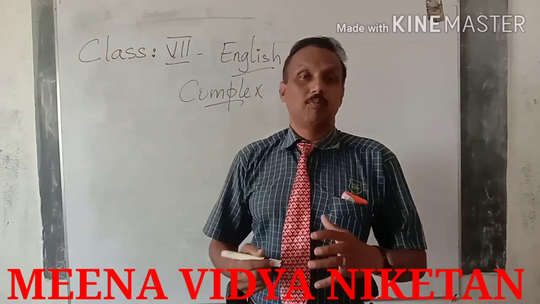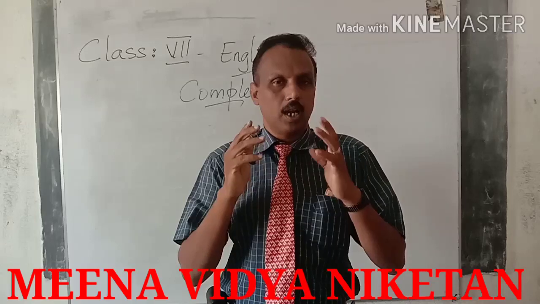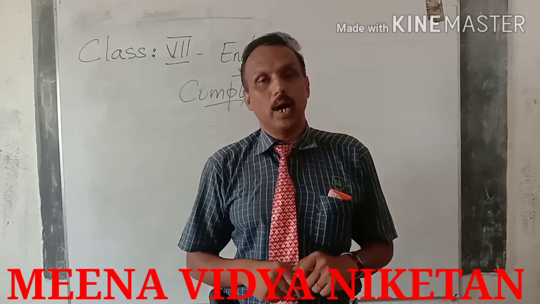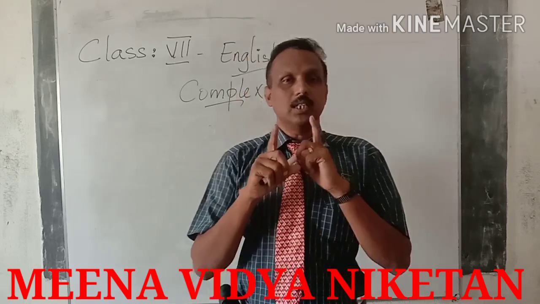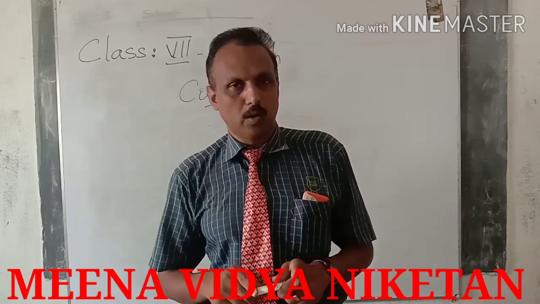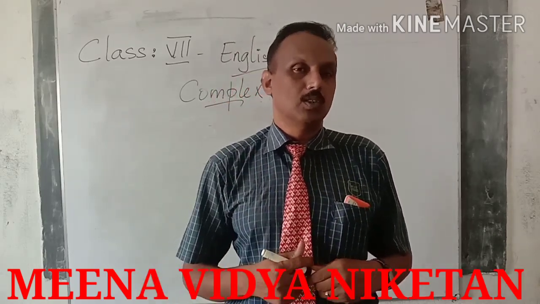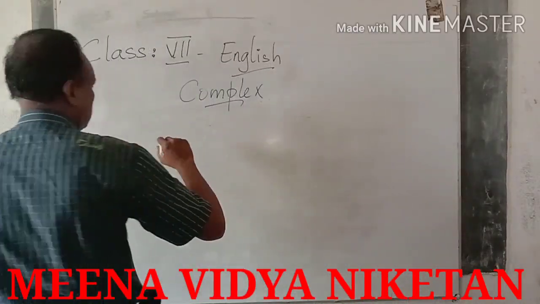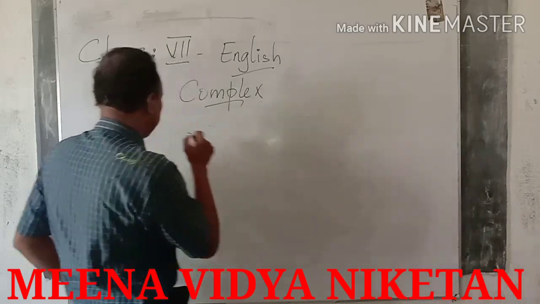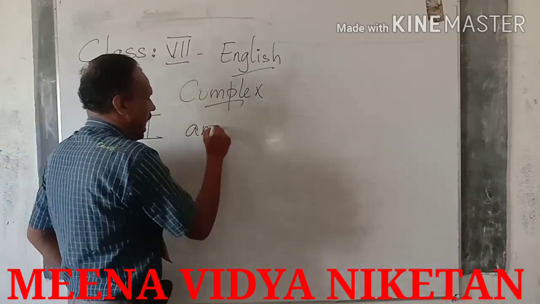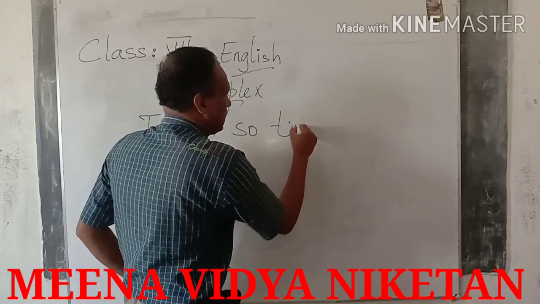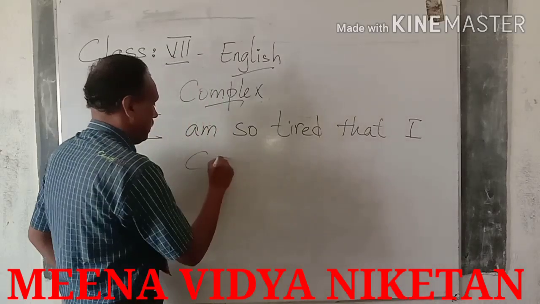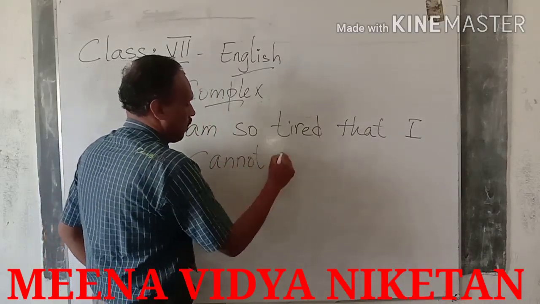Complex. The word complex itself means some kind of confusing. Because when you are learning English, the first thing that you learn is that a sentence should have one verb only. A sentence without a verb is also wrong. Sentences with more verbs are also wrong. So that's why we call this a complex sentence. Because, for example, I will write one sentence: I am so tired that I cannot walk.